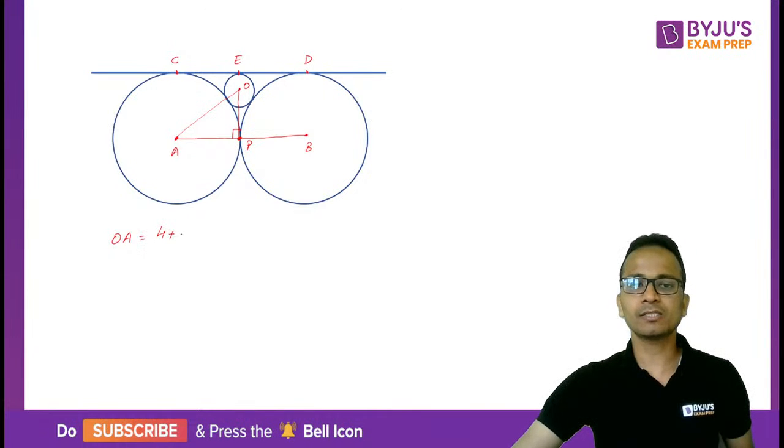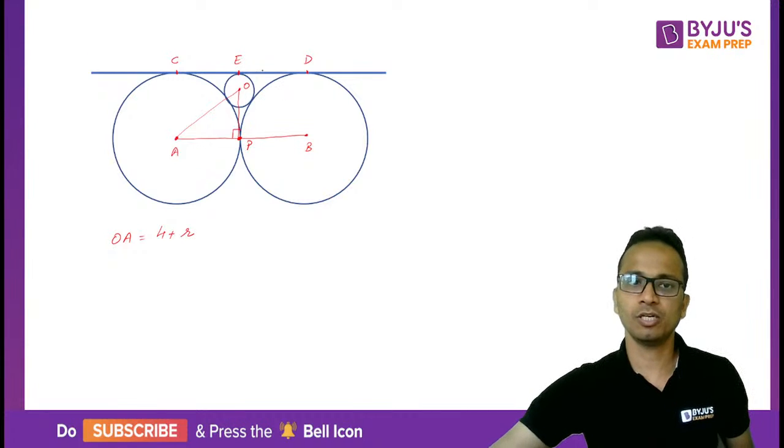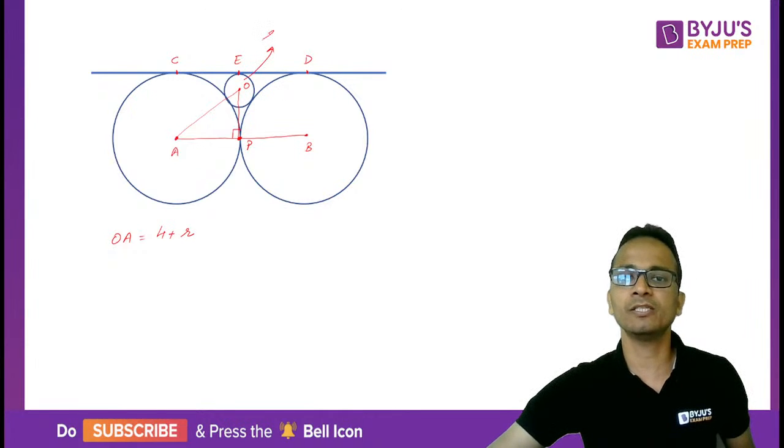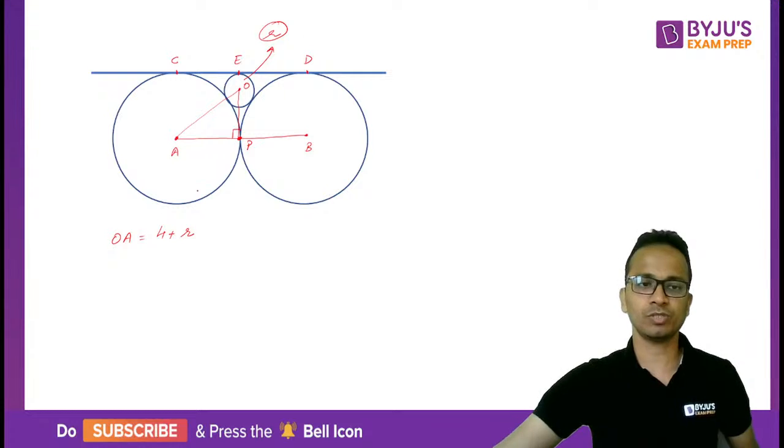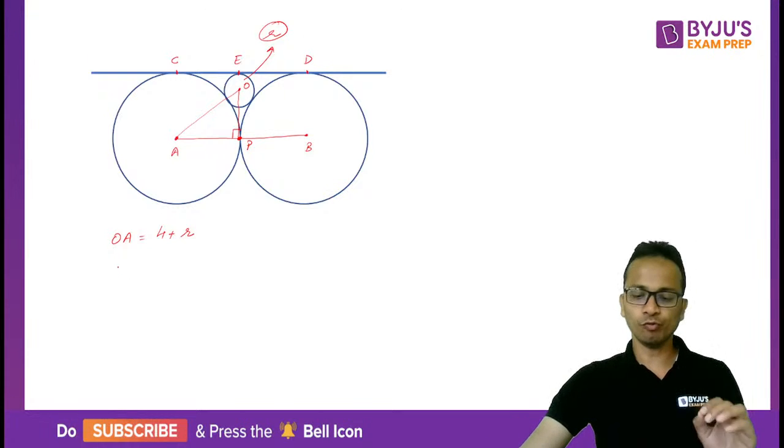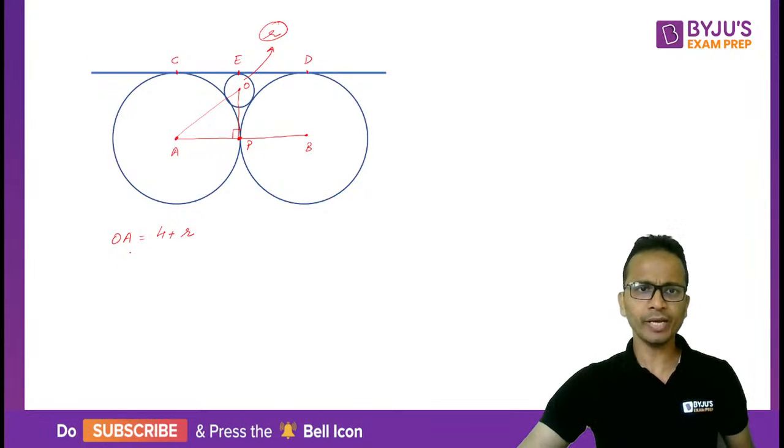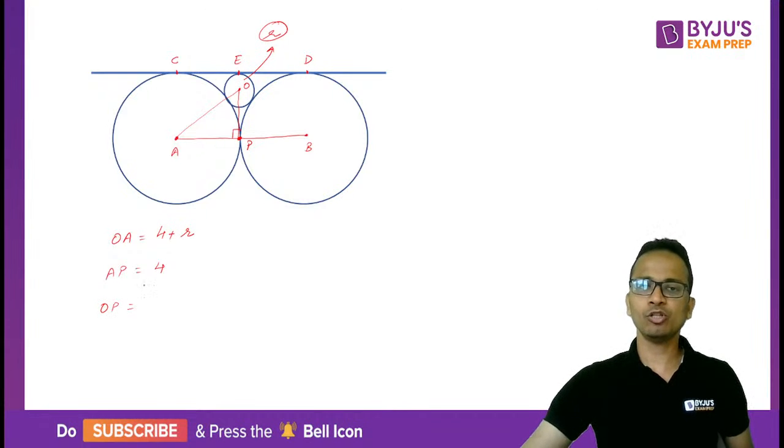4 plus the radius of the smaller circle. So let's say the radius of this circle is small r, which we have to find out. So OA will be equal to 4 plus r. Okay, AP is the radius of the bigger circle, which is equal to 4. And what will be the length of OP? Length of OP will be